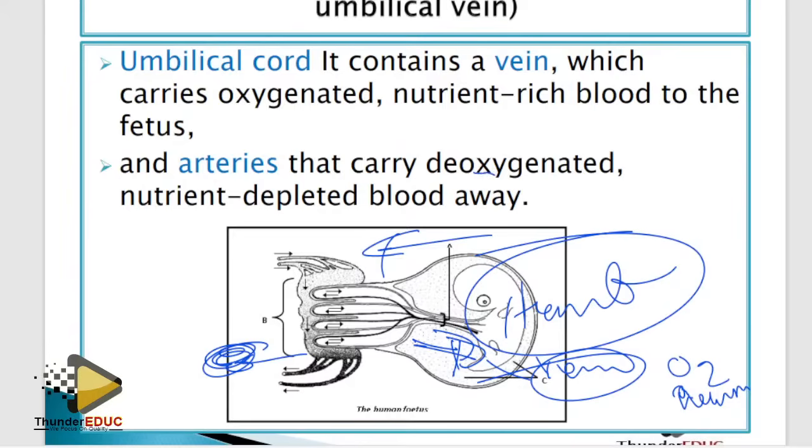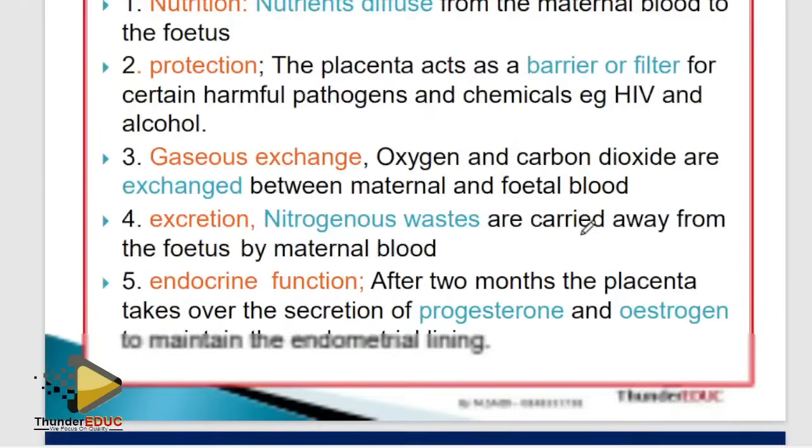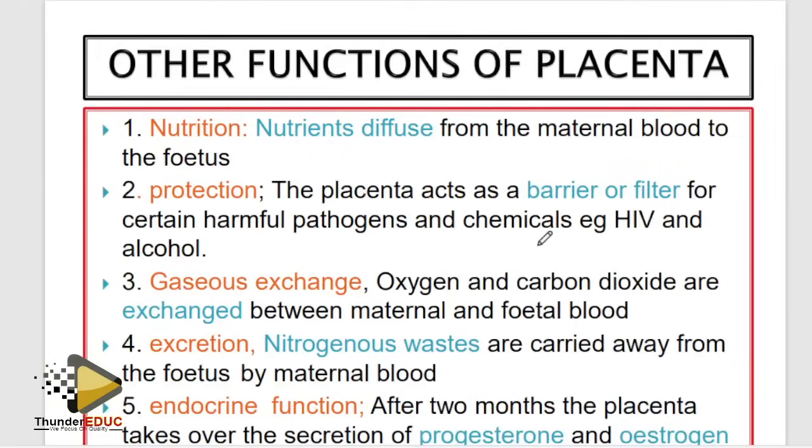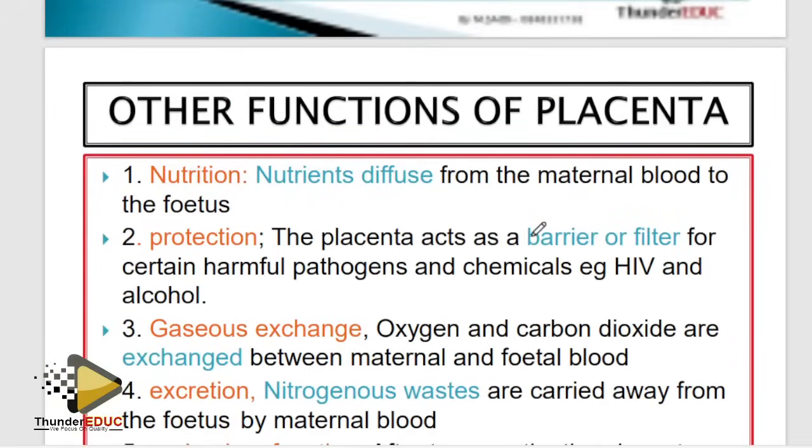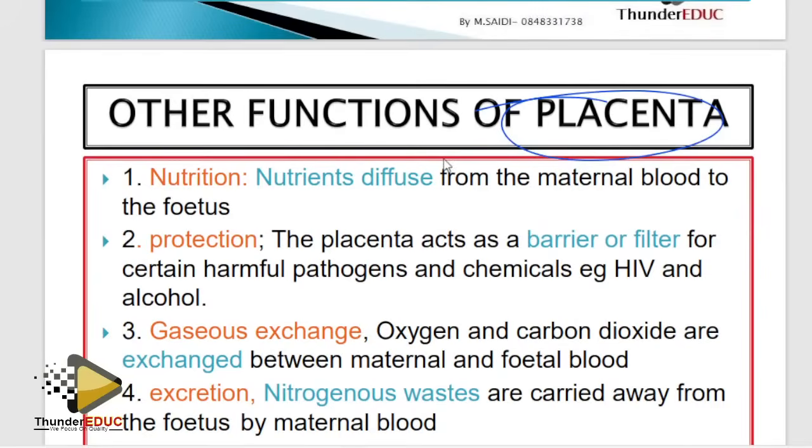Here, done. This is a placenta, this is the umbilical cord, this is the fetus, this is the mother's. Done. Now, the functions of placenta: nutrition, protection, gaseous exchange, excretion.